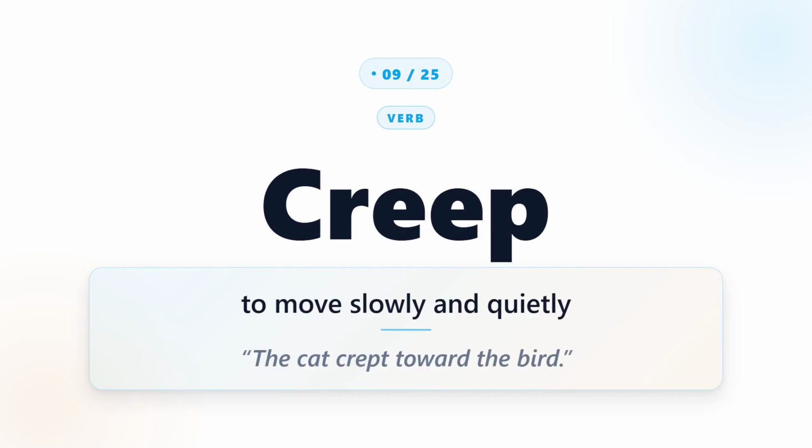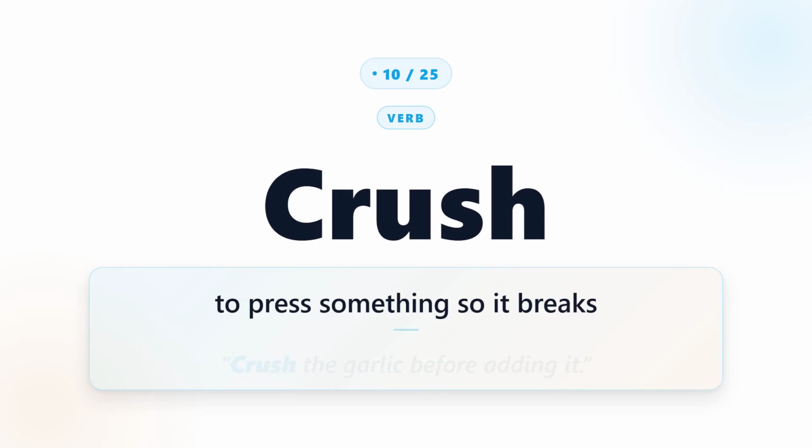Creep. Creep means to move slowly and quietly. For example, the cat crept toward the bird. Crush. Crush means to press something so it breaks. For example, crush the garlic before adding it.